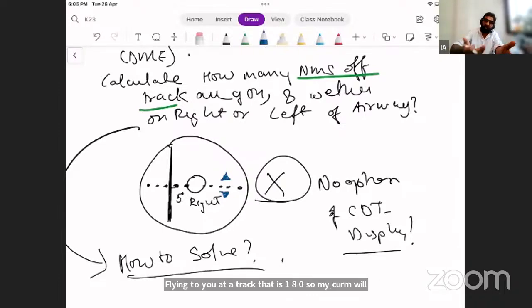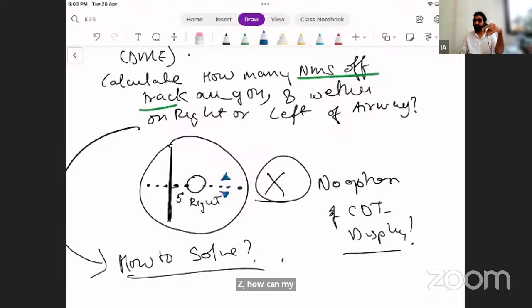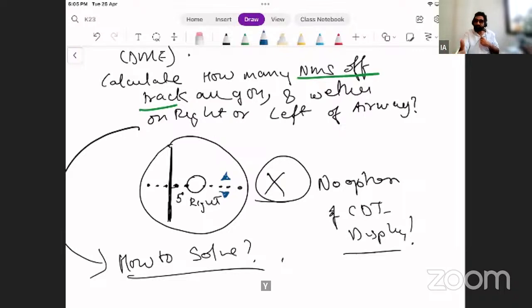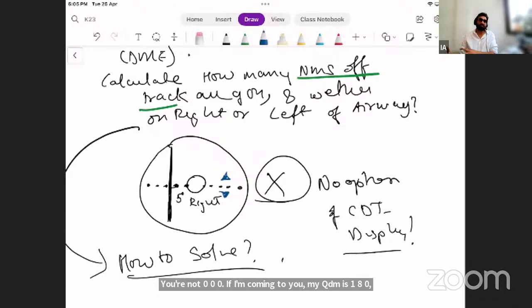But when you are leaving, you will also be on 180. How can my QDM be 180 and your QDR be 180? So your QDR will be the opposite of what I am doing. It will be 000. That is the northbound signal coming in. So that is what you already know. If I'm coming to you, my QDM is 180 because your QDR is 000. That is the real explanation. But our logical mind tries to tell us something else.